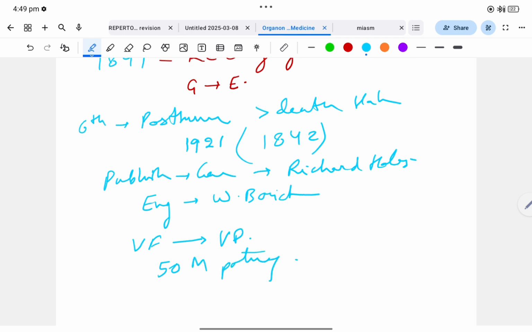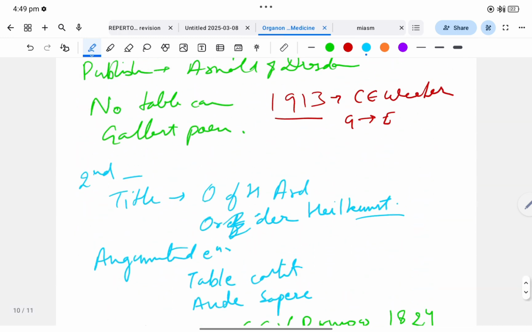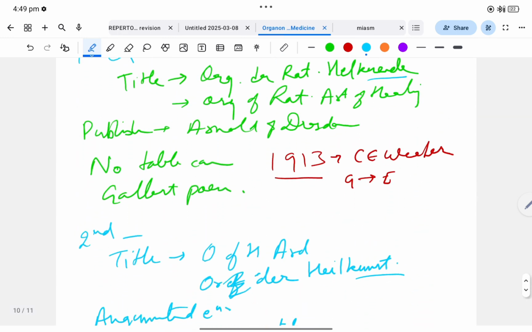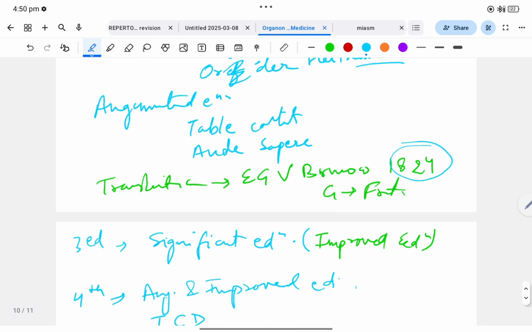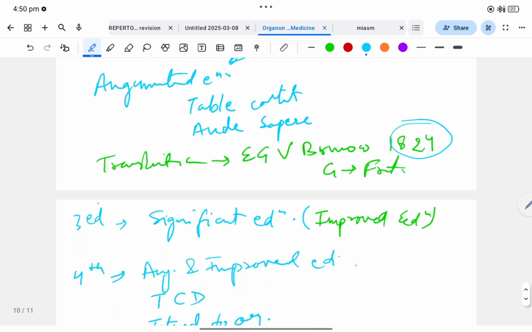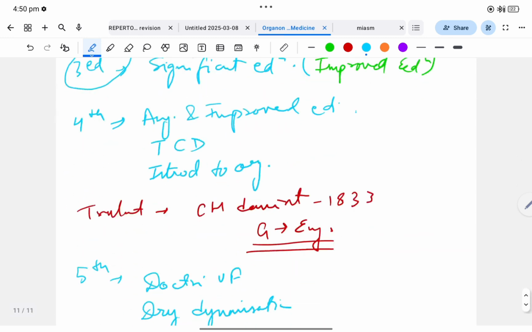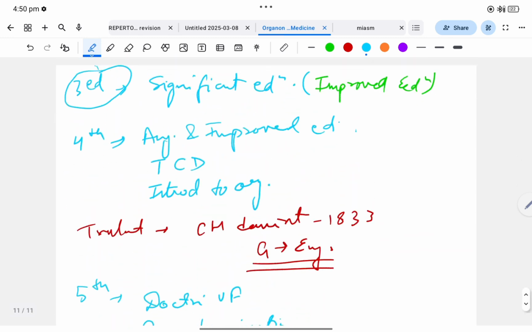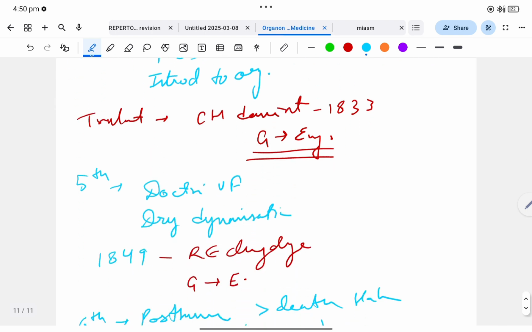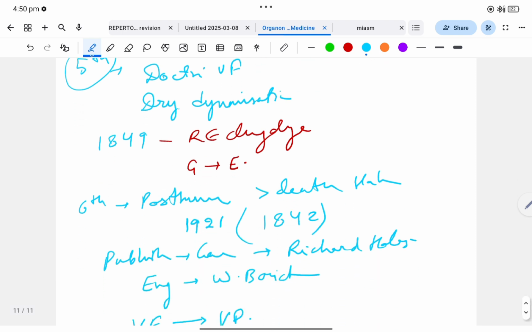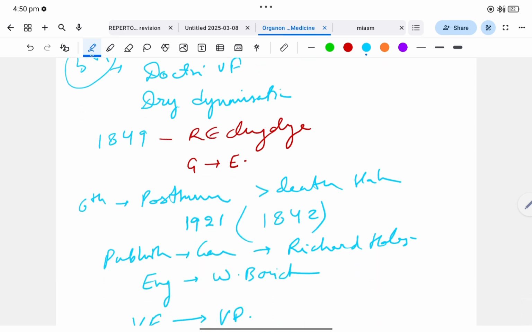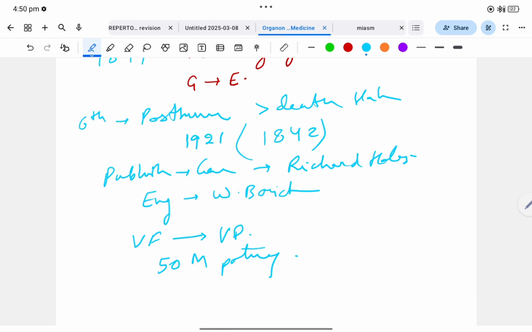Now how to learn the translations? See, the first translation was the last translation in 1913. The second translation was done in the same year when the third edition came, that is in the year 1824. Now the fourth translation was done in the same year when the fifth edition came, that is in the year 1833. So by this logic you can learn the translation years. So this was all about the editions of Organon.